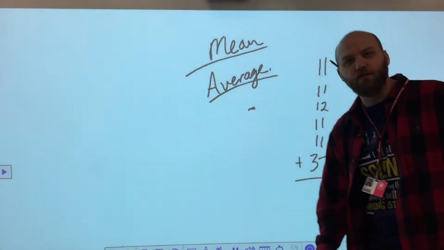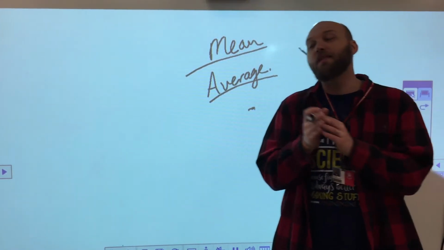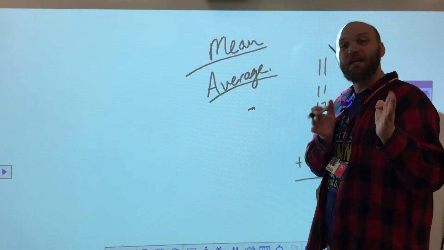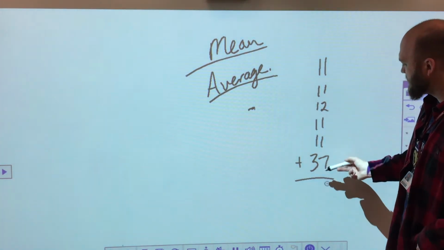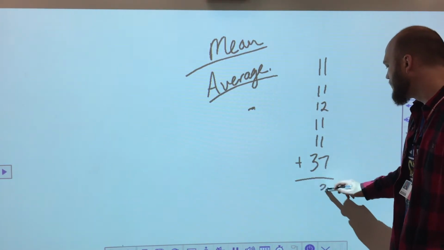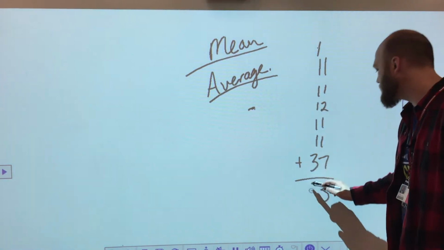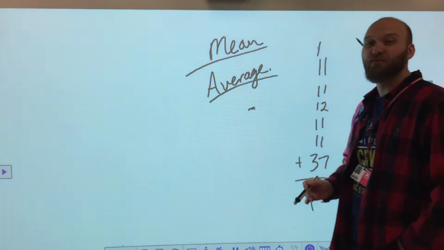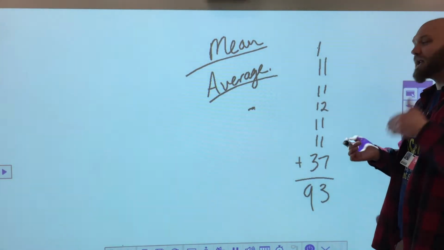So, to find the mean, or to find the average, we're going to add up all of the values of our data points, and then we're going to divide by how many data points we have. So what that looks like, let's add all of these together. And I end up with 1, 2, 4, 5, 6, 13. Carry the 1. 1, 2, 3, 4, 5, 6, 9. And I get 93. 93 is my total value. Obviously, 93 is not my average, but 93 is the total value.